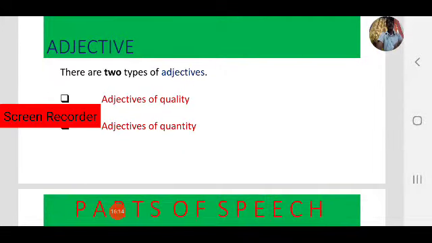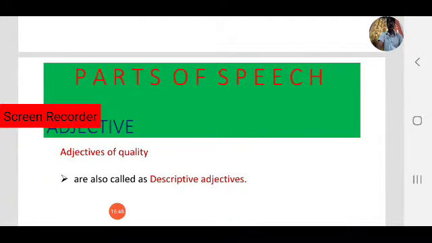There are two types of adjectives. Note it down. How many types? Two types. There are two types of adjectives: adjectives of quality and adjectives of quantity. As you know, we have discussed adjectives express quality and quantity. So based on this, there are two types of adjectives: adjectives of quality and adjectives of quantity. Okay, let us focus on adjectives of quality.